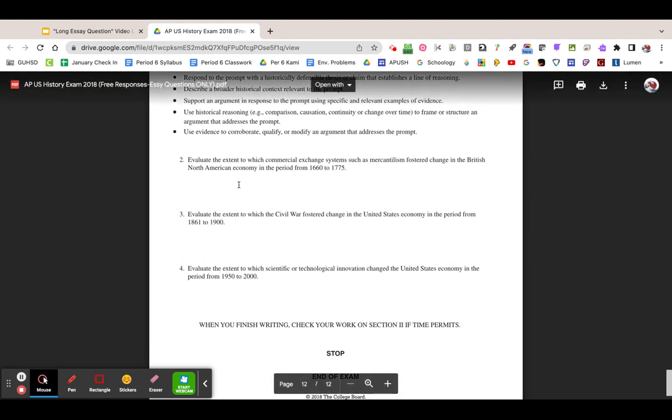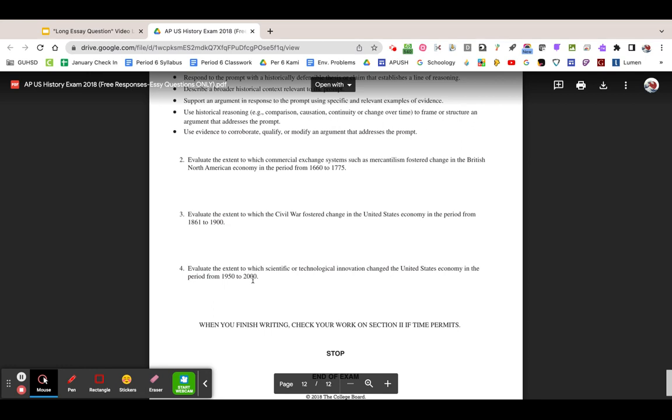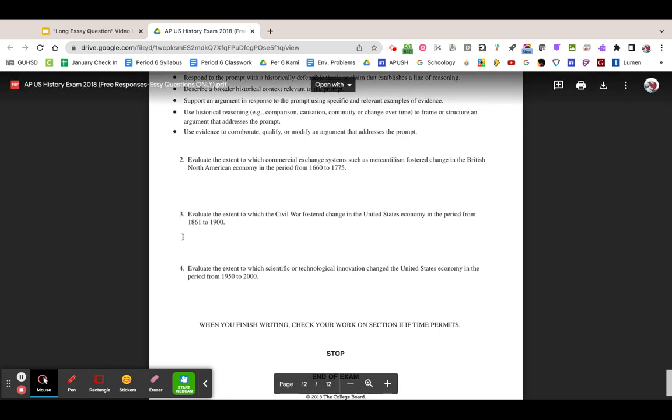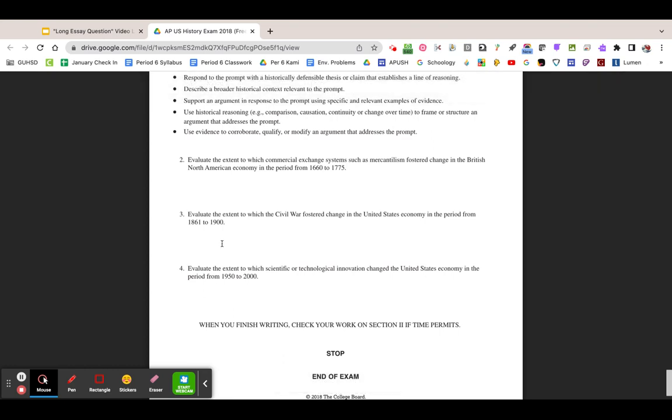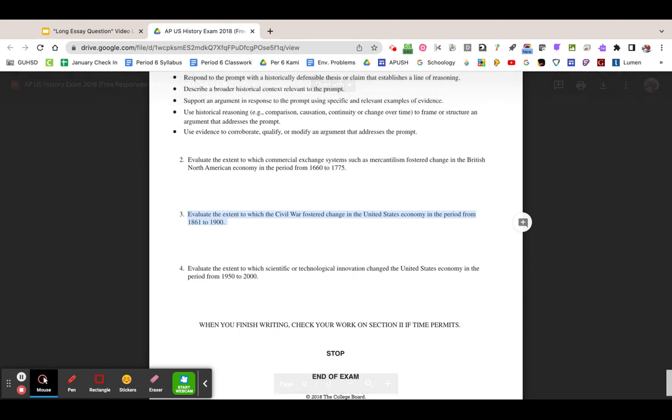Remember, question two is going to be periods 1 through 3. Question three is periods 4 through 6. And question four is 7 through 9. So you get to choose one of these, whichever one that you feel the most confident and successful in. Obviously, I think that most of us will probably lean into number 3 since we put so much more emphasis on periods 4, 5, and 6 in this class. But again, your call.